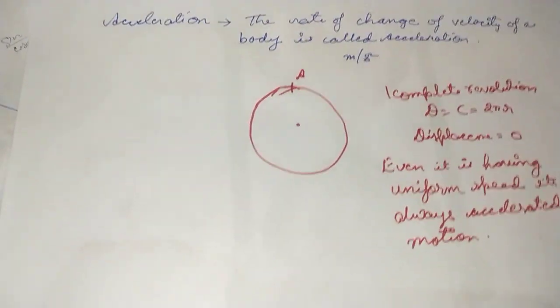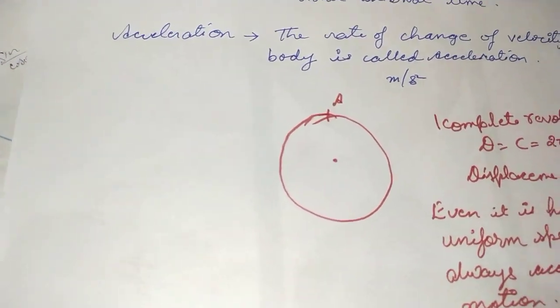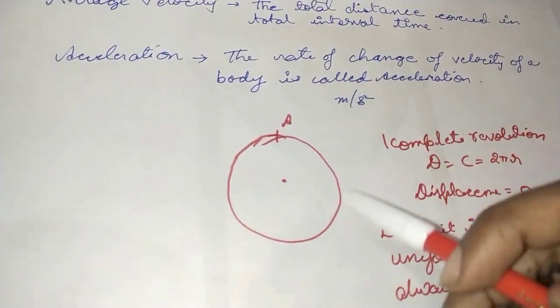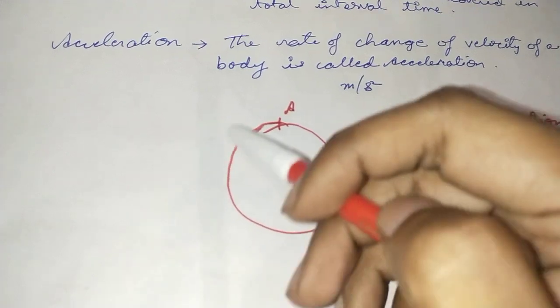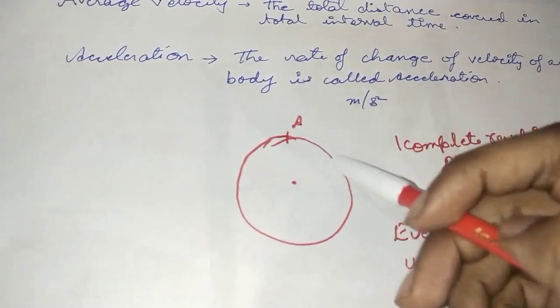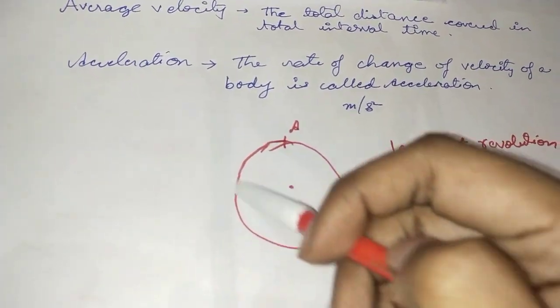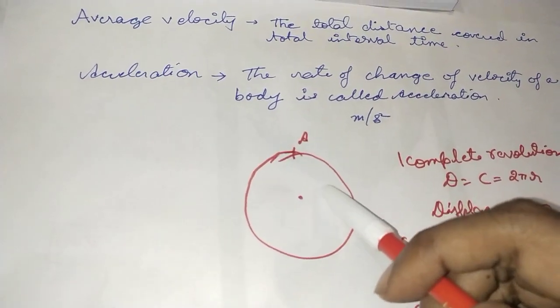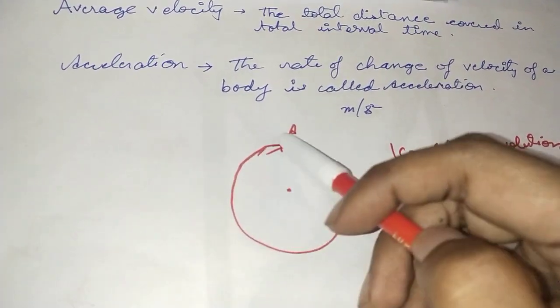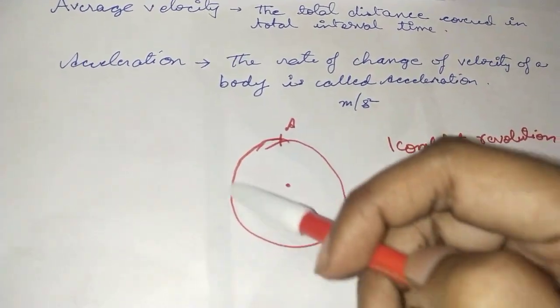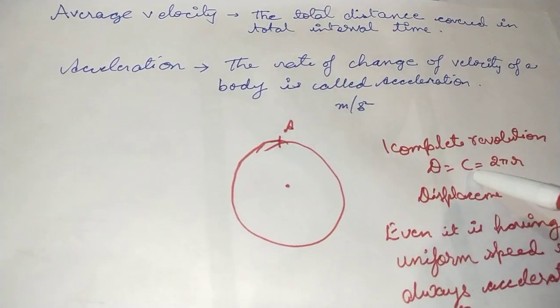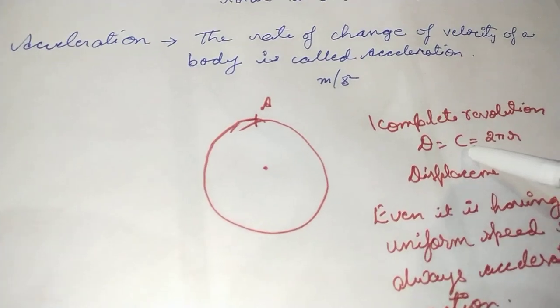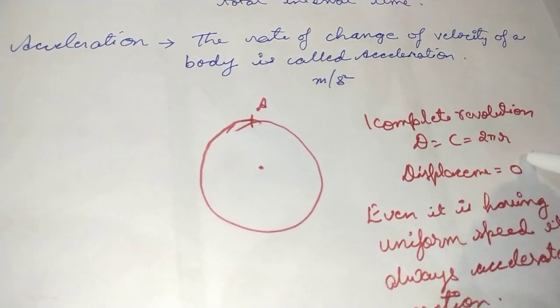Alright, now let's take a case. Let's take up an object or a path over here, for an athlete, a circular track. He starts from point A and runs all over this circular track in a specified time. What will be the distance? The distance traveled by him in one complete revolution will be this boundary. And what is the boundary of a circle? That is always the circumference, and we know the formula for the circumference, that is equal to 2 pi r.